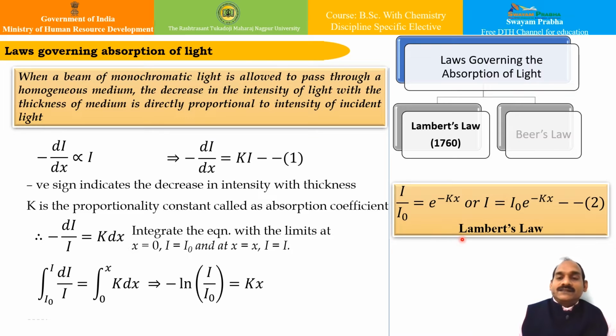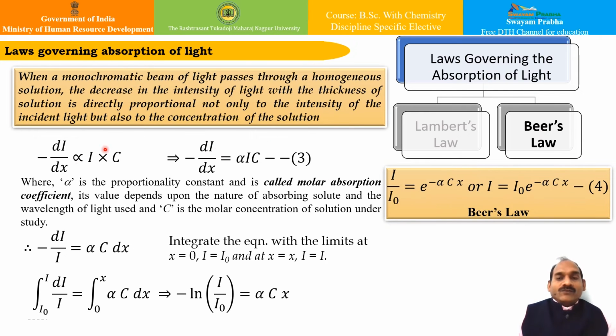Similarly, in case of Beer's law or Lambert-Beer's law in combination, the decrease in intensity of the incident light is dependent on the concentration of the solution along with the thickness. So both parts have to come into it. My original expression will now be of this form: minus dI upon dx will be proportional to I as well as c.